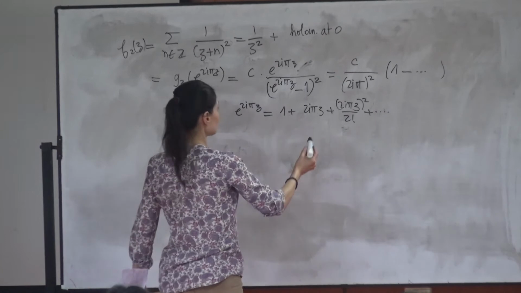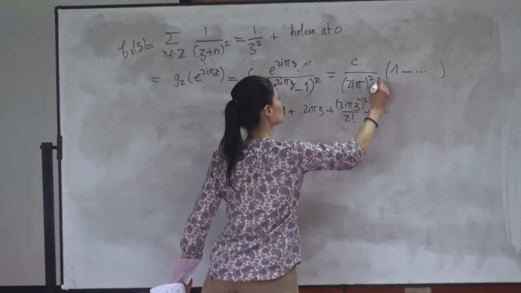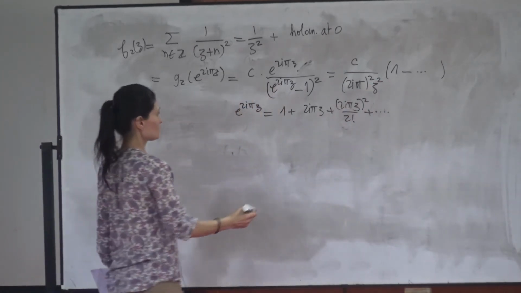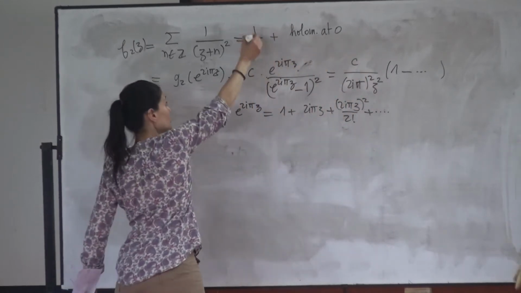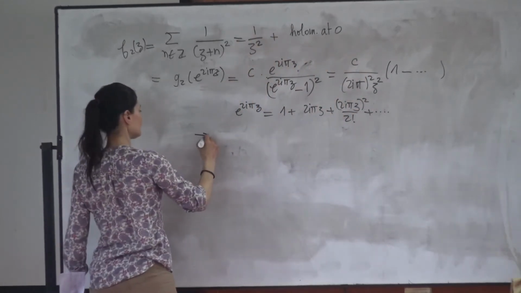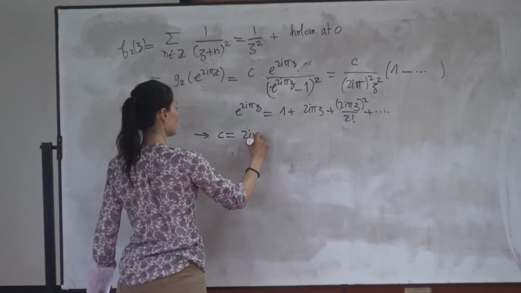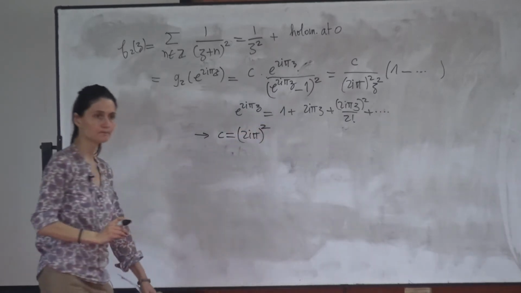So there is a z squared here, and you want this coefficient to be equal to 1. So you get C is equal to (2 pi i) to the square.